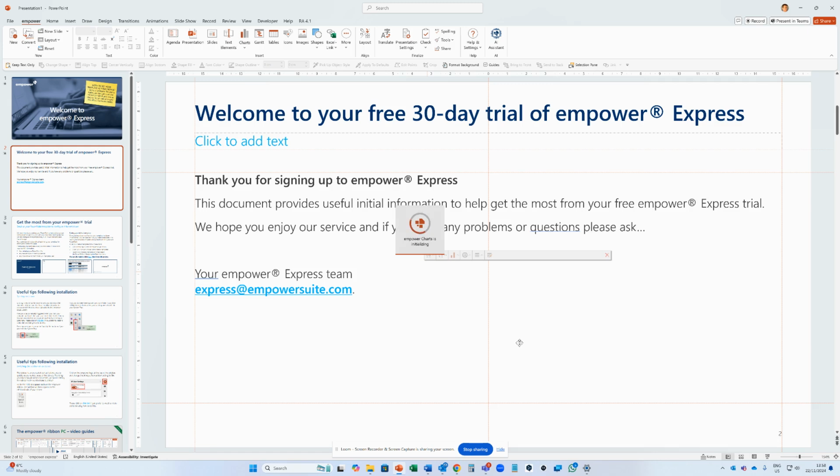There it goes, it's initializing. All looks well. There we go, a successful installation with Empower charts or Empower Lite.